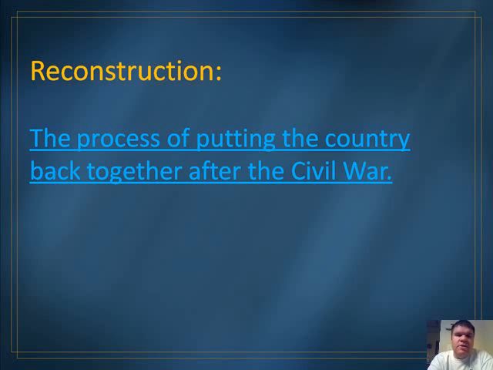This period is known as Reconstruction. Most historians agree that it lasted about 12 years, but it takes even longer than that for the country to be completely healed. We're going to talk about those 12 years specifically.